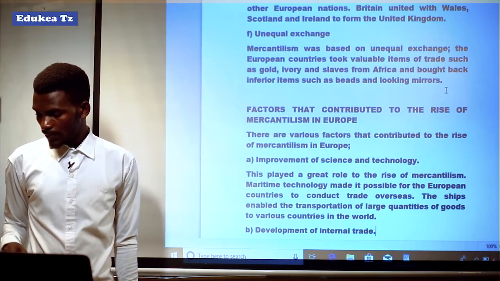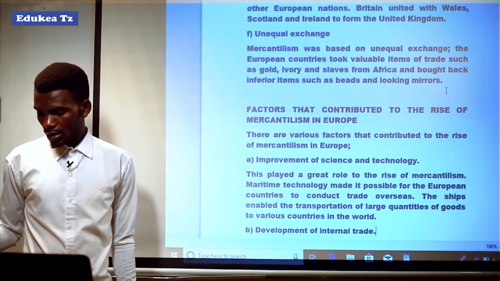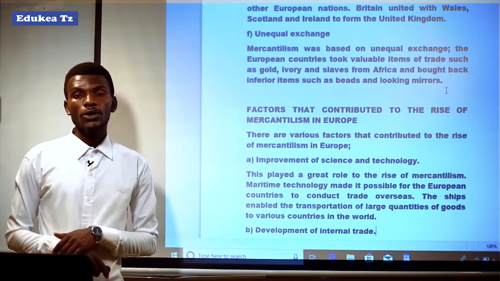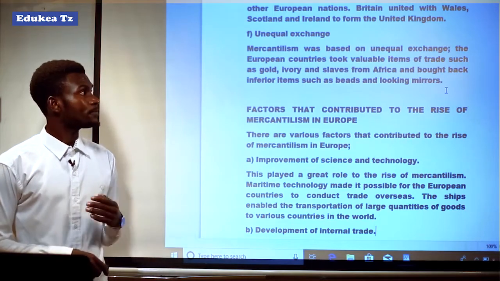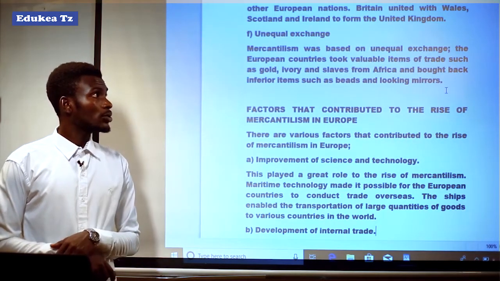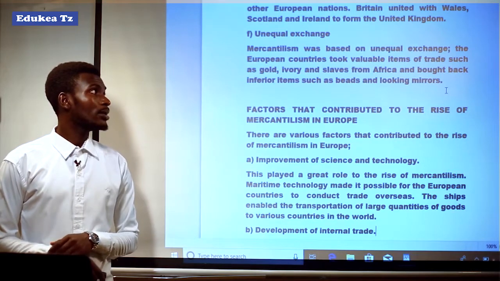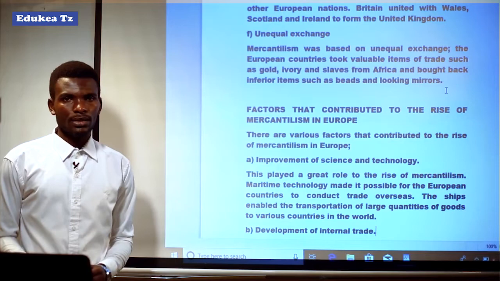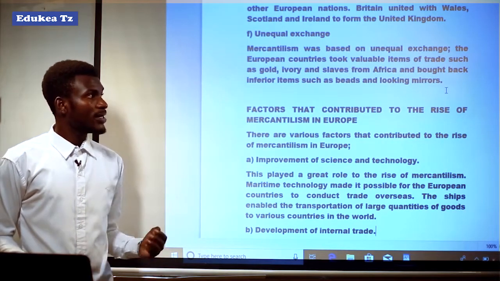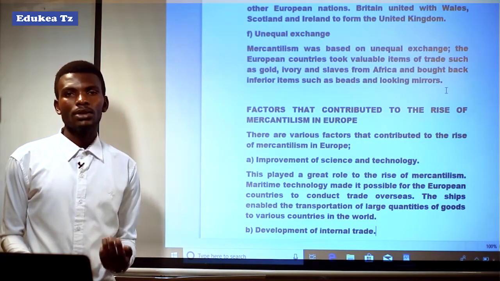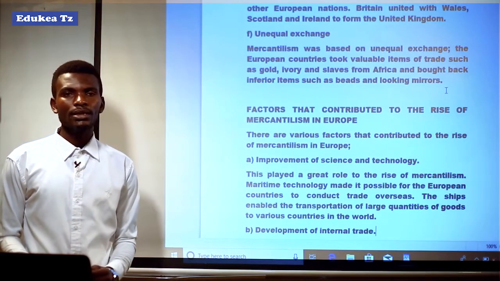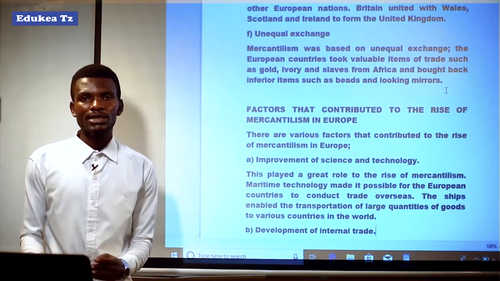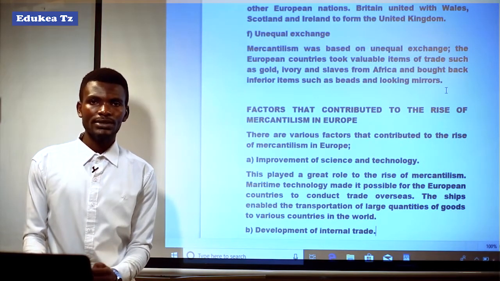It means that mercantilism was based on unequal exchange, whereby the Europeans were bringing valueless goods like guns, belts, mirrors and clothes, which were exchanged with African goods, which were gold, silver, slaves, and other precious items.